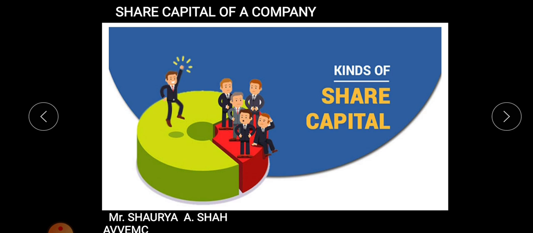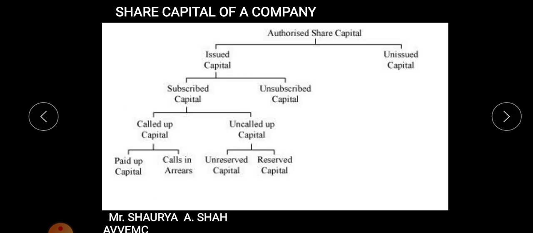And then in that you need to study two important concepts in this chapter, that is your issued capital and paid up capital. Again that are having subtypes that we will see. So this is the types of capital basic chart you need to study. The very first amongst that is your authorized share capital, students. So we'll be studying each and every type of capital in detail and what are the features of that capital, under which section it is defined. So we'll see one by one.